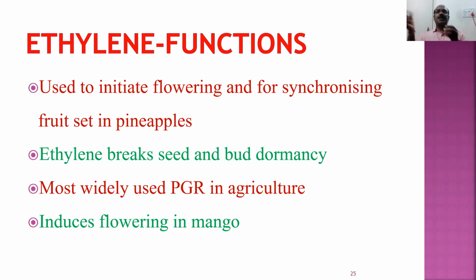Bud dormancy. Bud dormancy means each stem will have certain lateral buds. The lateral buds should form the stem branches, but they don't form branches. If they don't form branches, it will be a loss for the farmer. So if you spray the ethylene, the bud will grow.